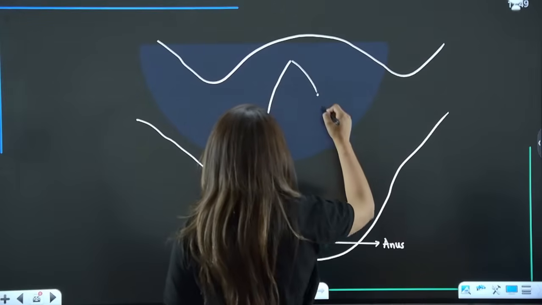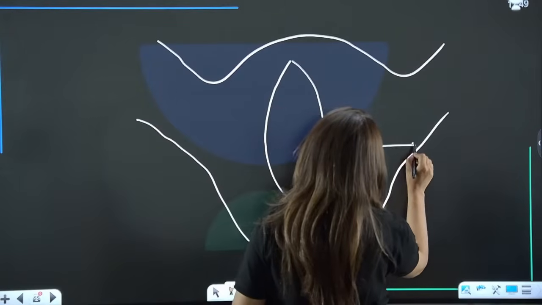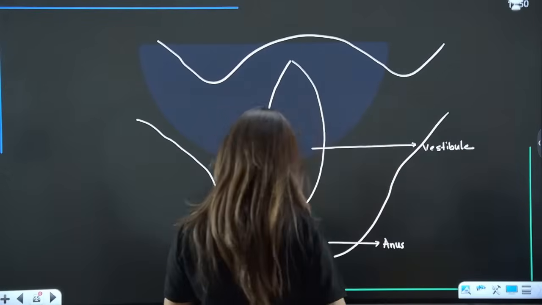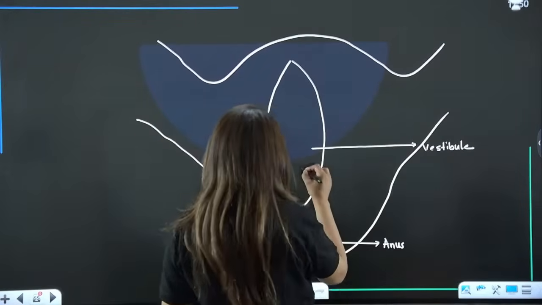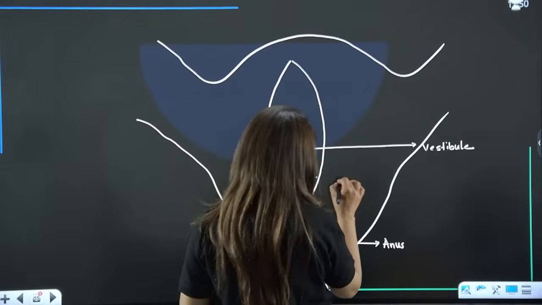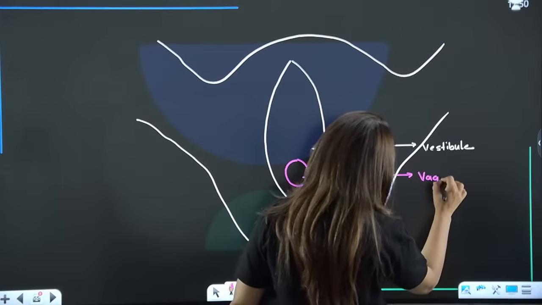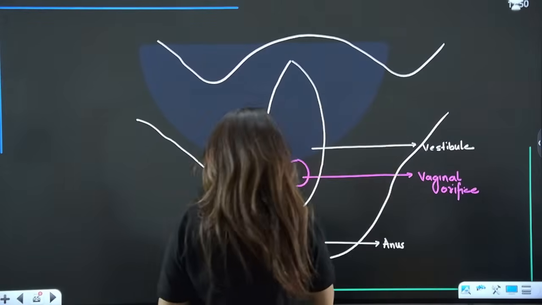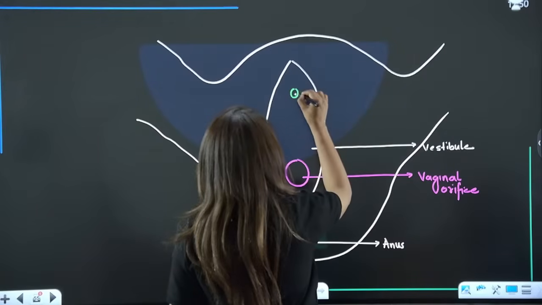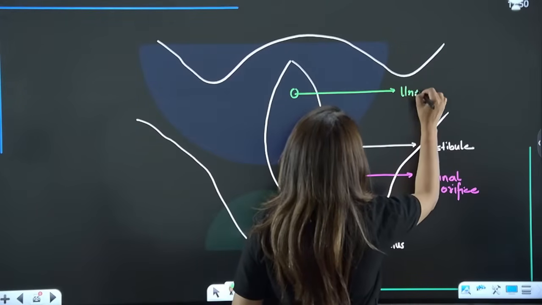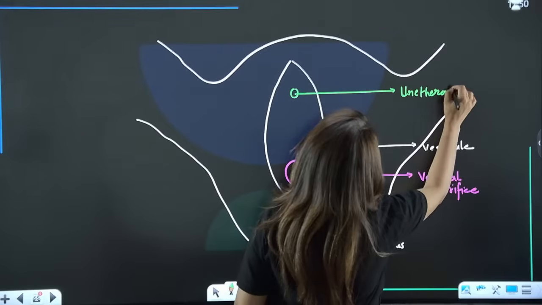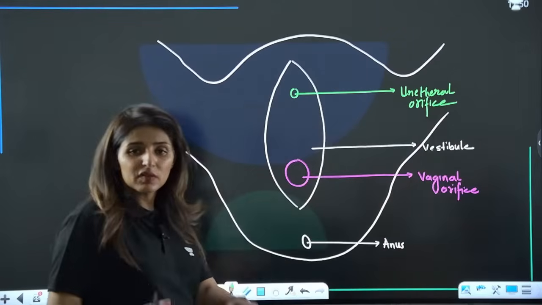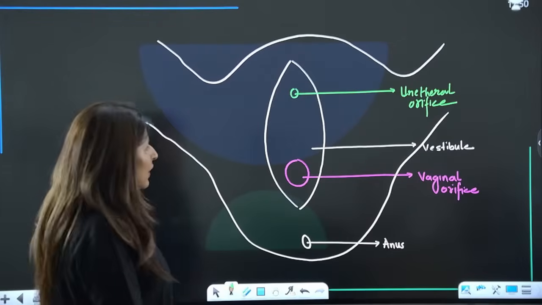This cavity is known as vestibule. Vestibule means cavity, the depression. Clear? And in this vestibule, we have two openings. One is the vaginal opening or vaginal orifice. And on the upper side, we have the urethral orifice. That is the opening of urethra. Now, unlike in males, in females, the excretory and reproductive system are totally separated, right?